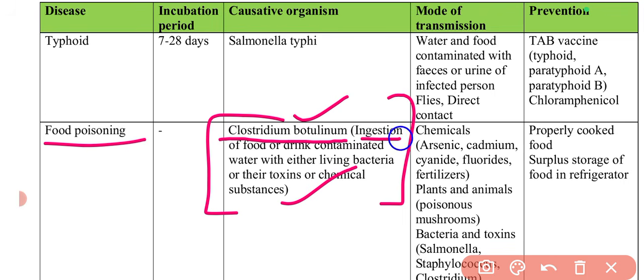So it can be ingestion of different foods which are contaminated with either living bacteria or their toxins or chemical substances. So through that, food poisoning can develop. Here I have provided the mode of transmission, like from which chemicals, from which plant and animal sources, or from which bacteria it can be transmitted. And in this, we can simply use preventive measures like properly cooked food we should eat. We should store the surplus food in the refrigerator, and other preventive measures we can take.